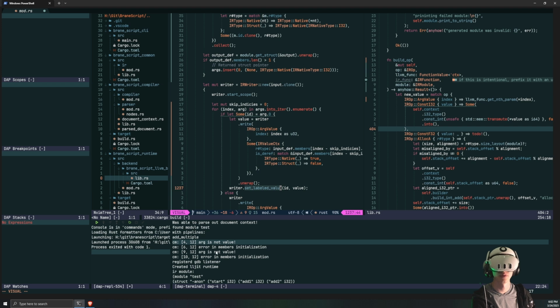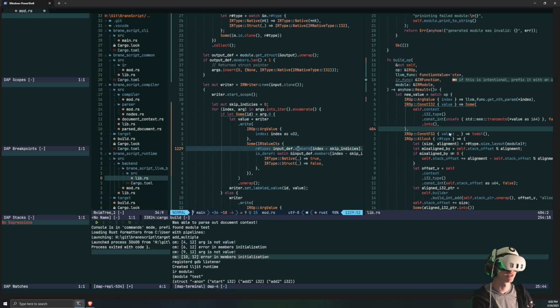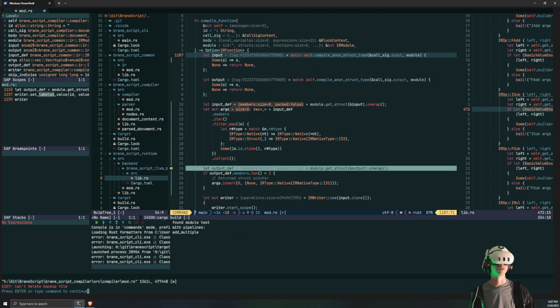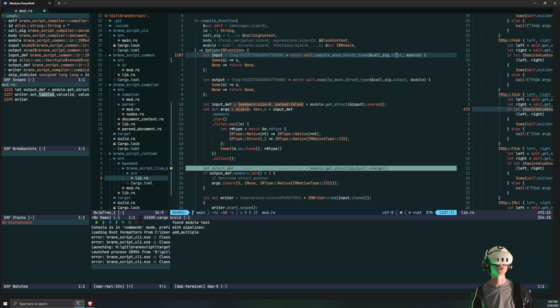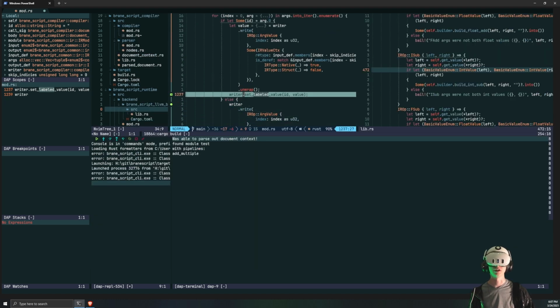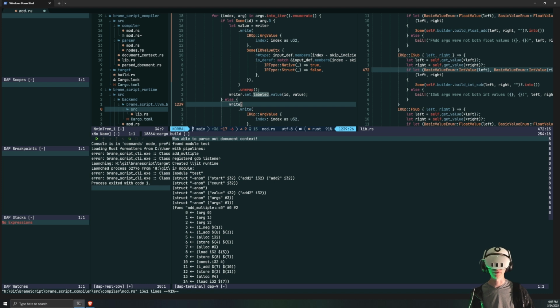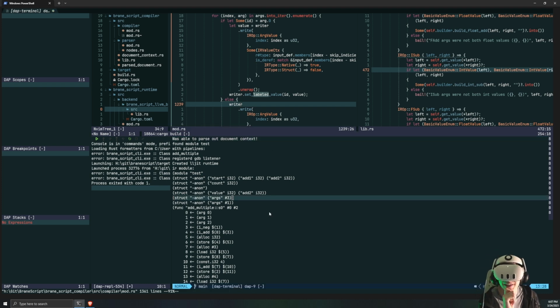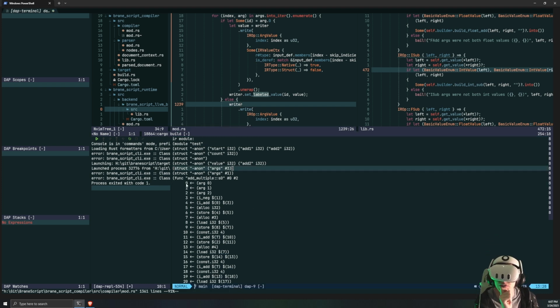So some new thing is throwing off the indices of this, because we're not even getting to the point where we're trying to JIT it yet. Arg is not value. We are compiling with the output struct, which is nothing, as the input struct. There we go. Now we actually are defining arguments to the function. That looks significantly more complete than before. So now we have arguments.